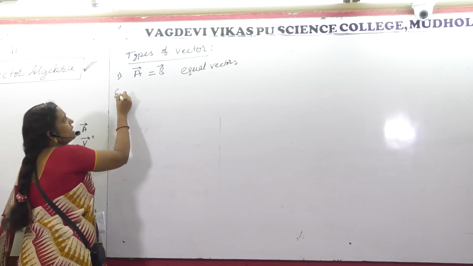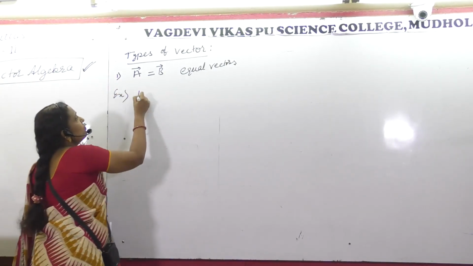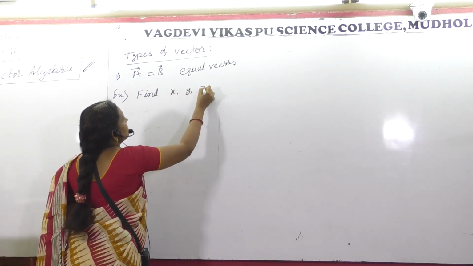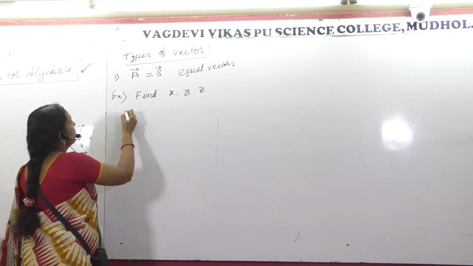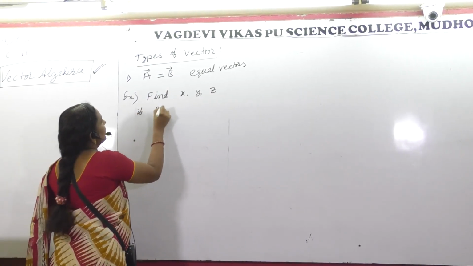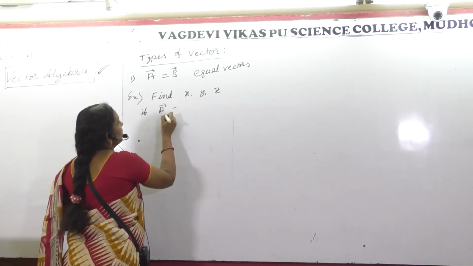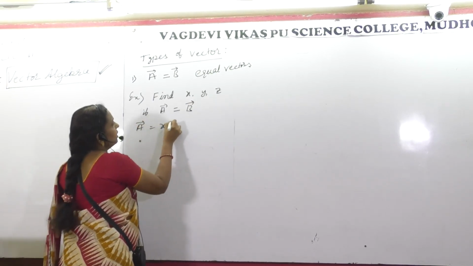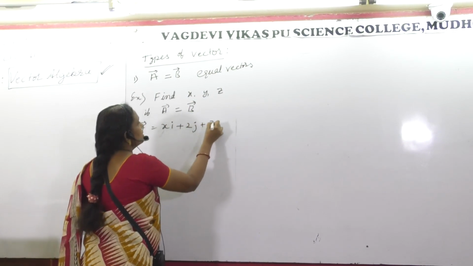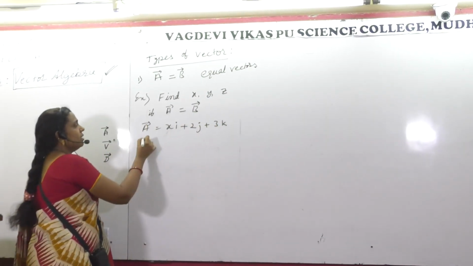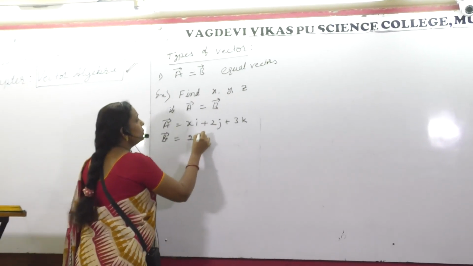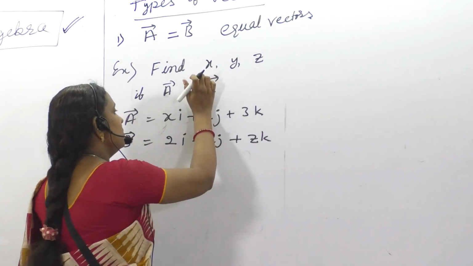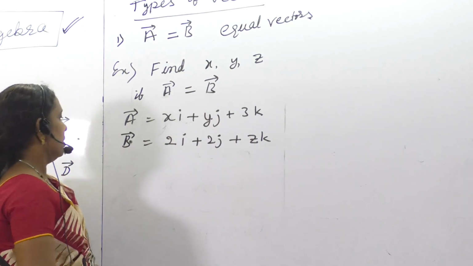Let me make you understand with one simple example. Find x, y, z. If vector A and vector B are equal, and vector A is given by xi, 2j, 3k. I will let you know what i, j, k are. So here 2i, 2j, z k. Let me take this one as y.